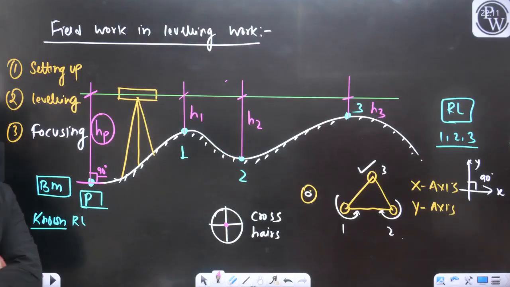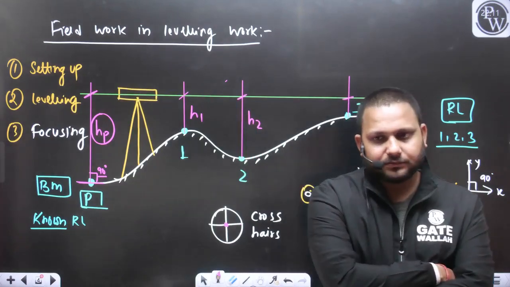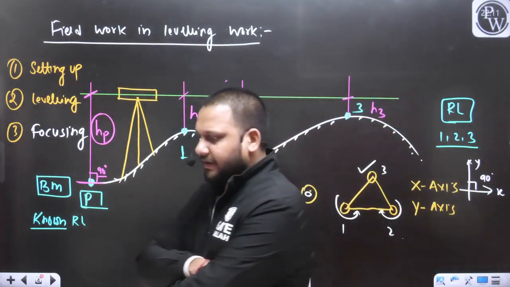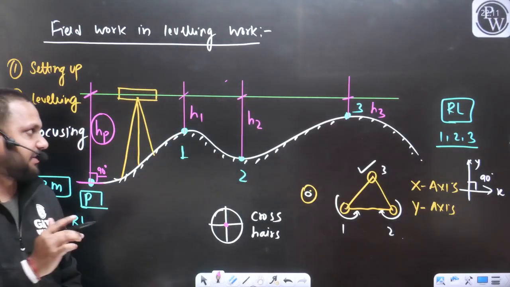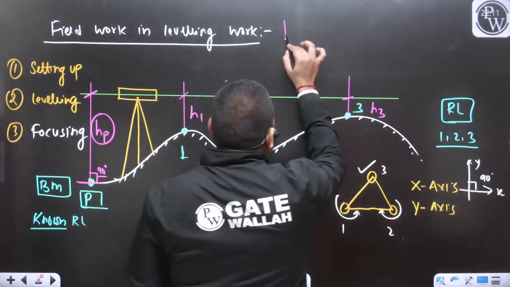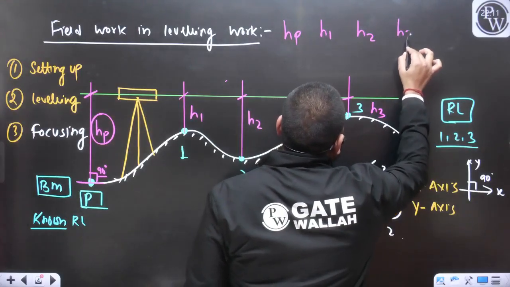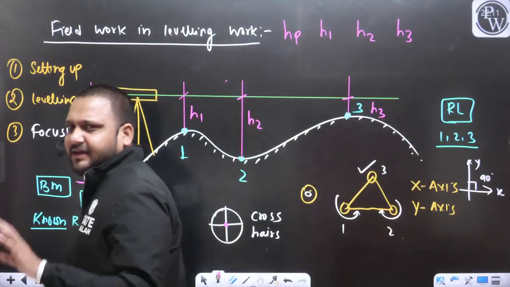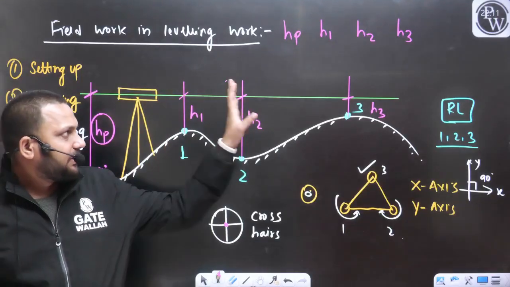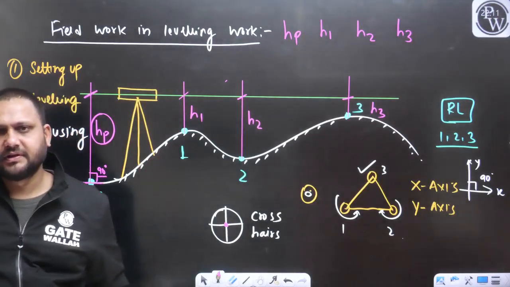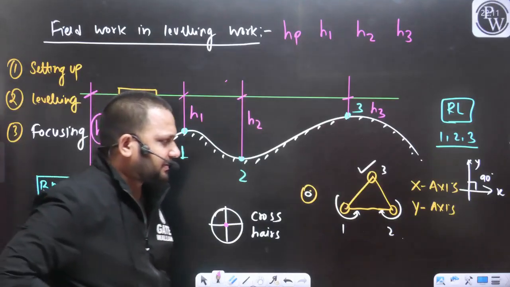In this survey work, how many total staff readings have we taken on the field? Yes, we have taken 4 staff readings. One was HP, another was H1, then H2, and then H3. Can I say all these are the staff readings? Yes or no?